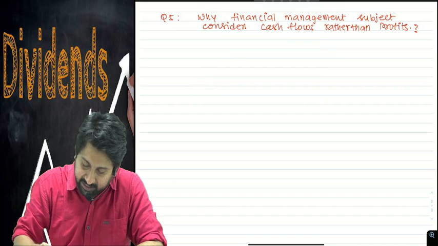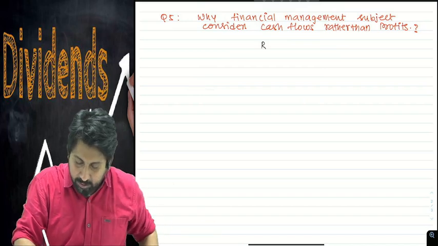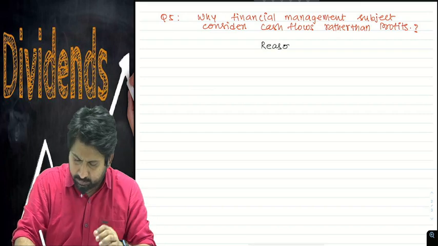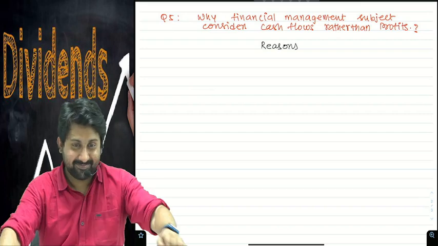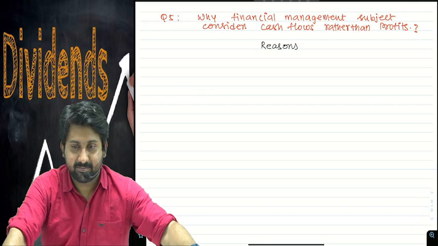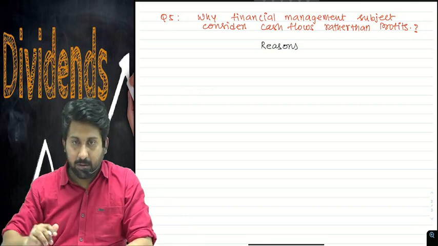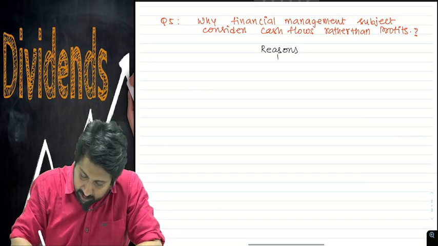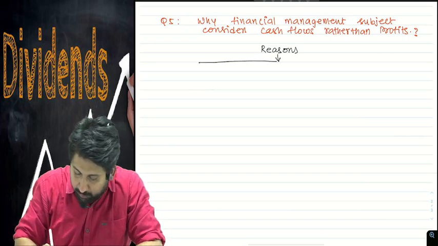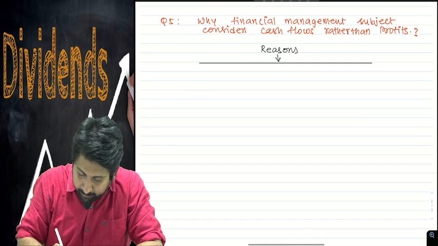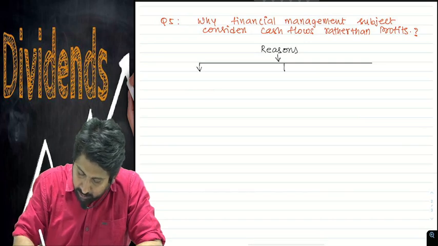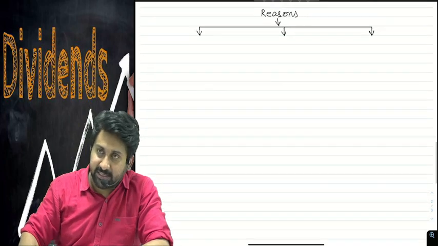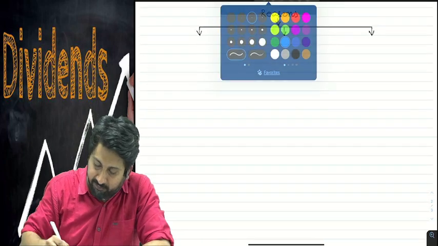Simply, in 3 words we can tell. Reasons. So what are the reasons? There are totally 3 reasons why financial management considers cash flows rather than profits.